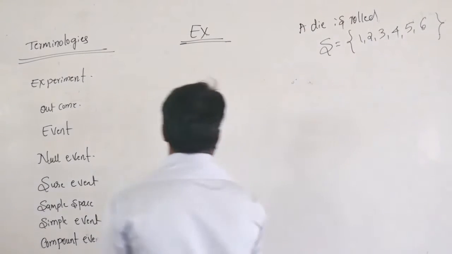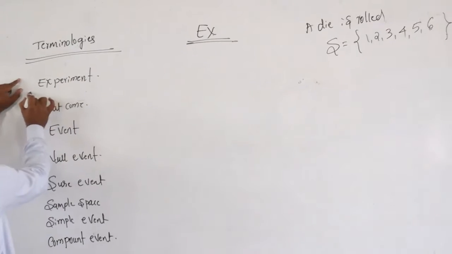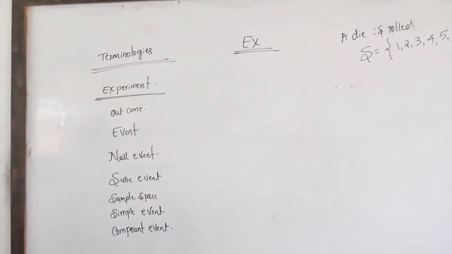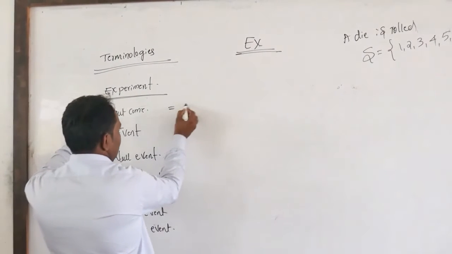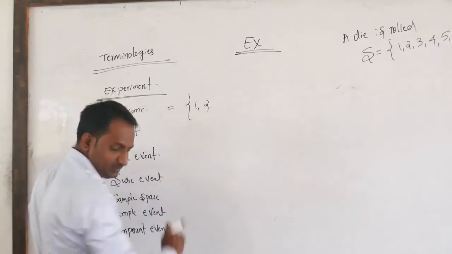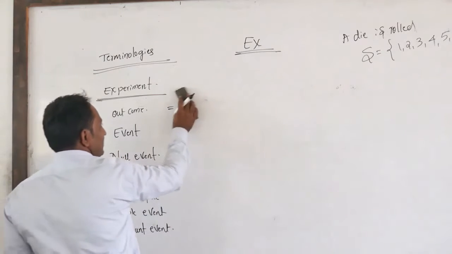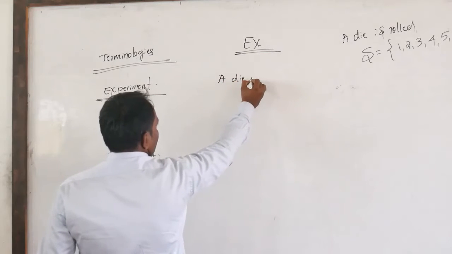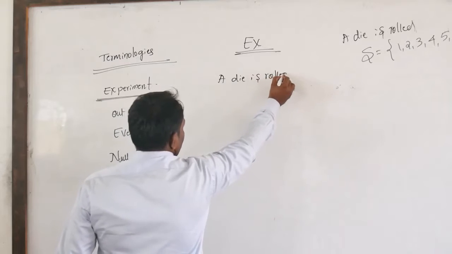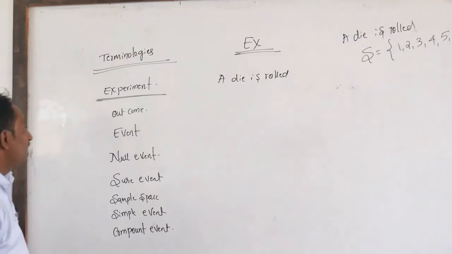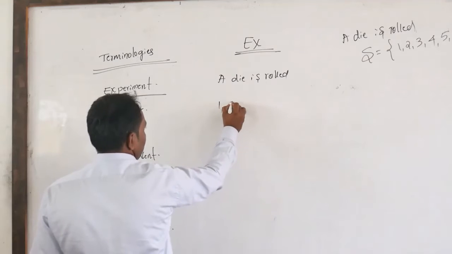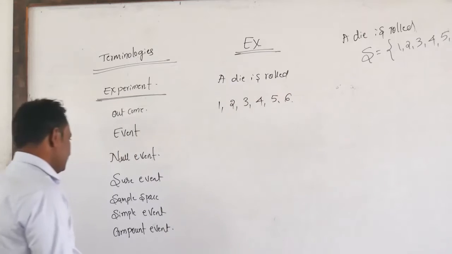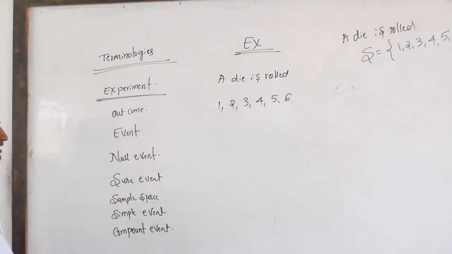A die is rolled, that is an experiment. A die is rolled, that is considered one experiment. The outcomes are 1, 2, 3, 4, 5, 6. Here these are the outcomes.